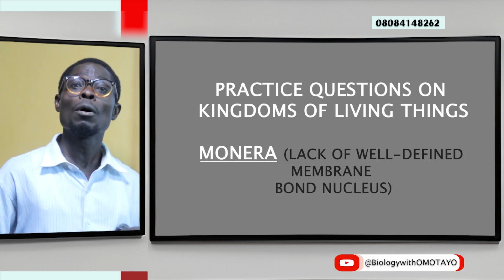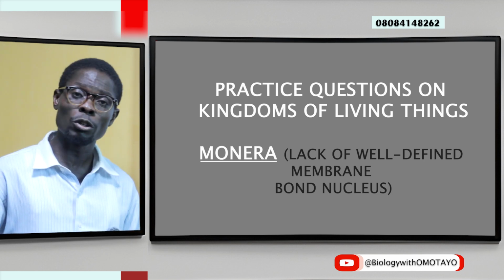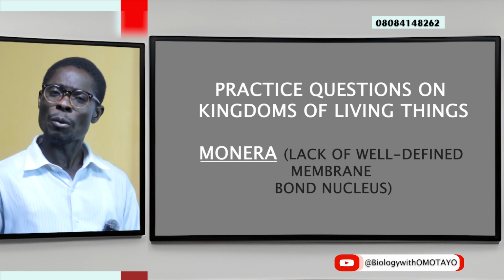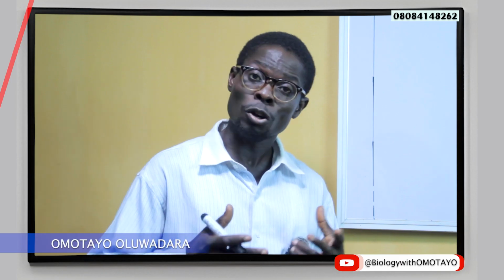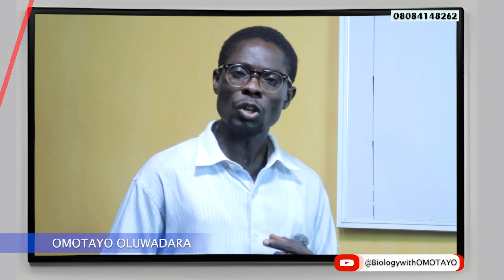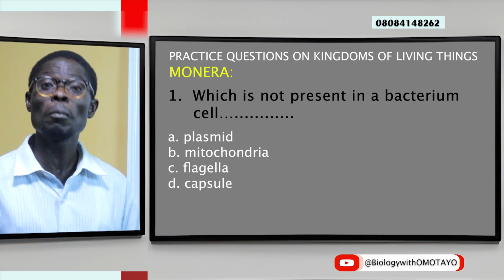So under kingdom Monera, we have prokaryotic unicellular organisms. And with regards to our curriculum, a prevailing example that is always associated with kingdom Monera is the bacterium cell, or simply put, bacteria. Remember, singular, bacterium, multiple, bacteria. So a unique example under that very kingdom is the bacteria. And so quickly, a few questions from under kingdom Monera.